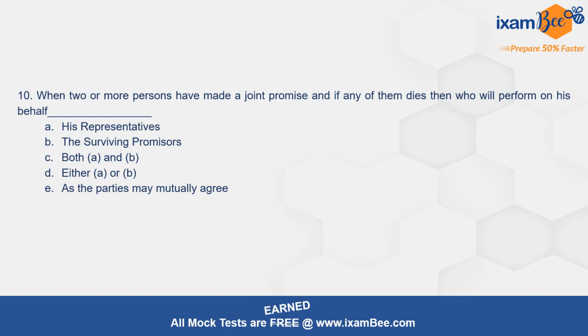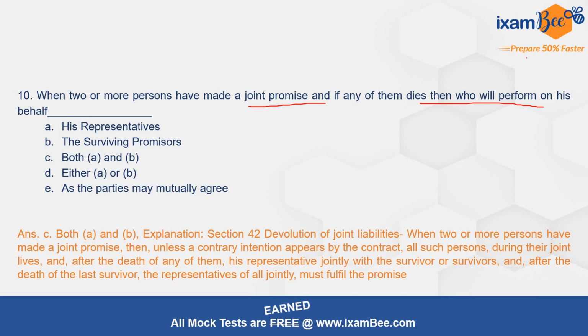10th question for today's discussion is: when two or more persons have made joint promise and if any of them dies, then who will perform on his behalf? And you can see the various options over here. And the correct option is C, both A and B. That is, his representatives will be doing it and the surviving promisors will be performing the obligation.